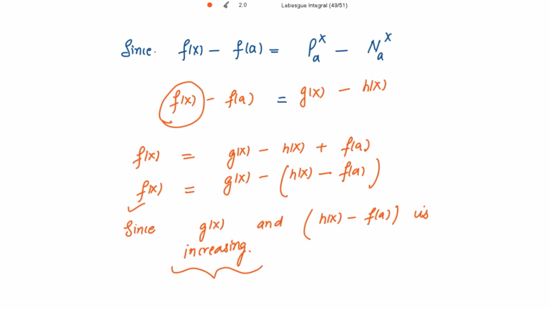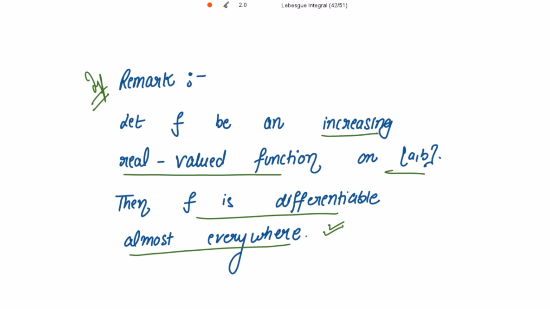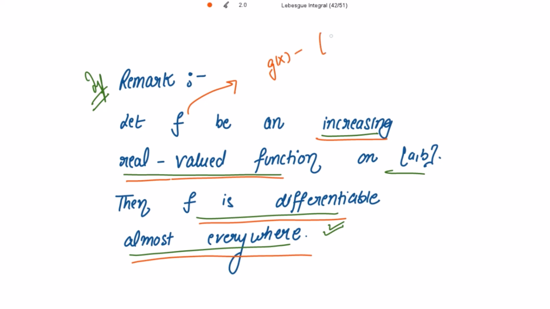And now let's move on to that remark which we have read. The remark is: let f be an increasing real valued function on closed interval [a, b], then f is differentiable almost everywhere. We have shown that this f is a difference of two increasing functions. These two are increasing and real valued functions, we have also shown that g(x) and h(x) are real valued functions.